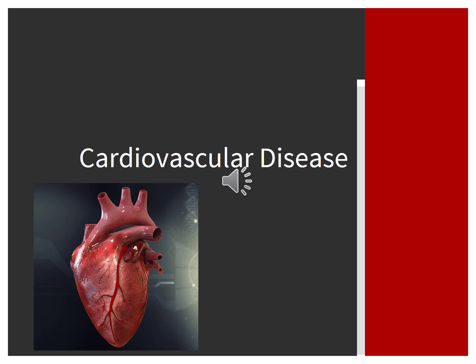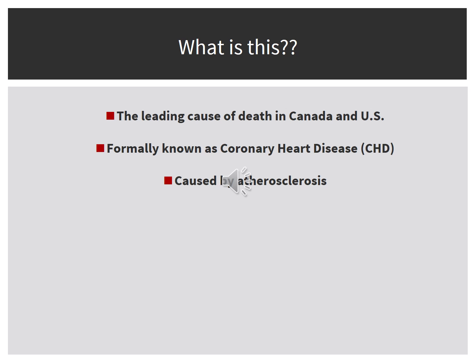Cardiovascular disease. What is cardiovascular disease? Cardiovascular disease is the leading cause of death in the US and Canada and claims more than all forms of cancer combined. When someone is diagnosed with cardiovascular disease, which is formerly known as coronary heart disease, or CHD for short, they first will have atherosclerosis.